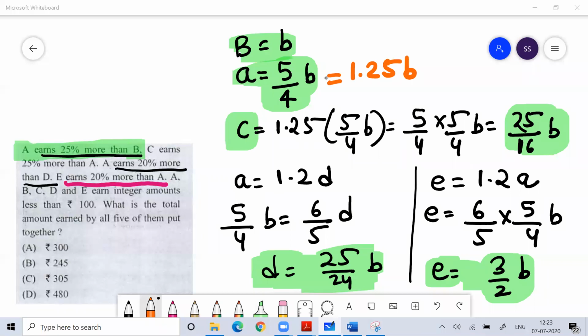Think in terms of 100. Suppose B is 100, and A is 25% more, then how much is A? A is 125. If B is 100, A is 25% more, so A is 125. So if B is B, then A is 25% more.